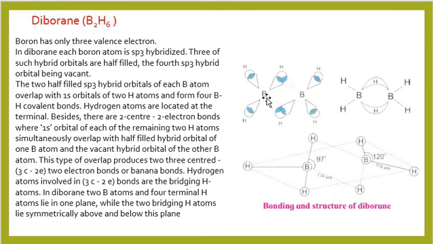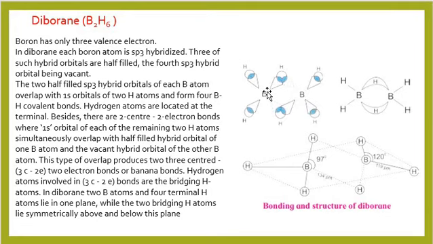Now what will happen? These two boron atoms with 1 hydrogen atom form one kind of banana bond, or a 3 center bond. This is one center, another center is hydrogen, and the third center is boron. These 3 centers are bonded with 2 electrons.